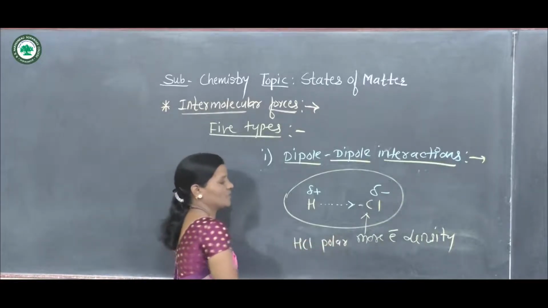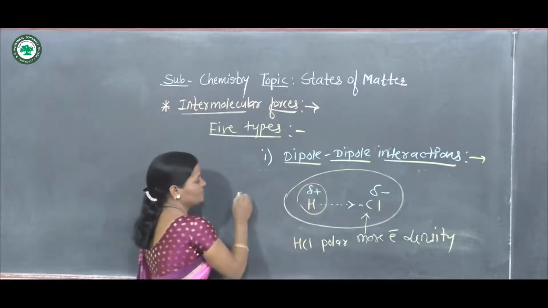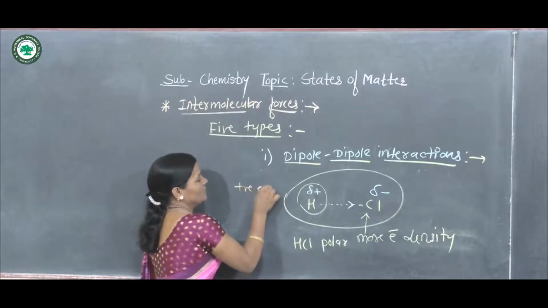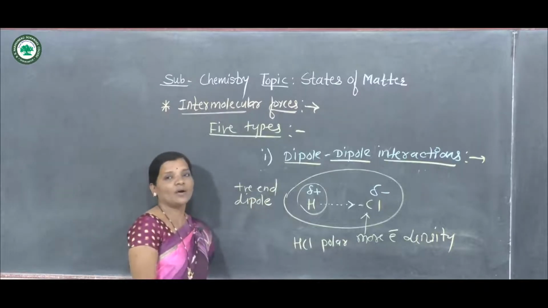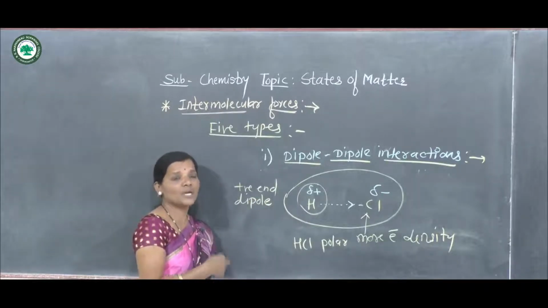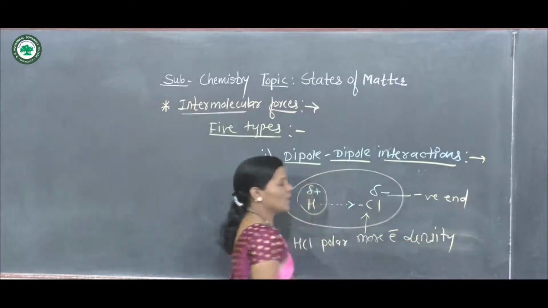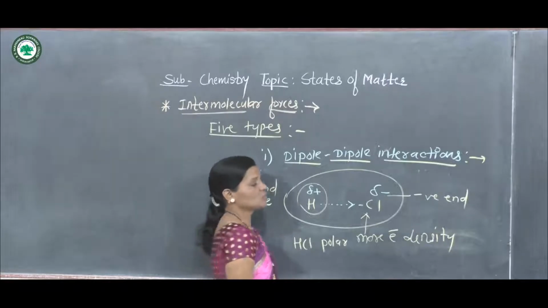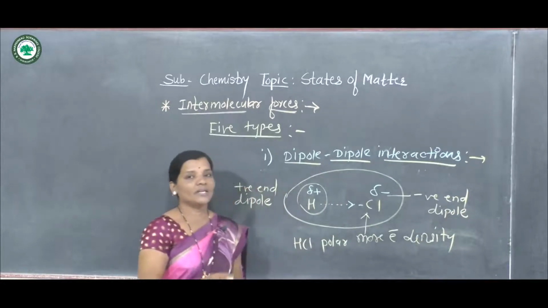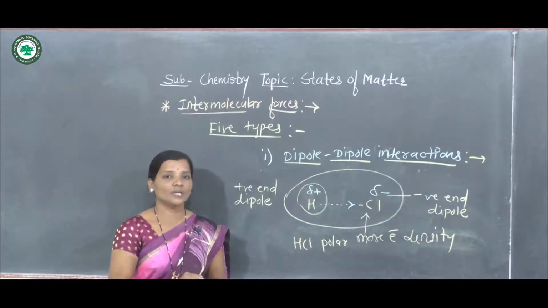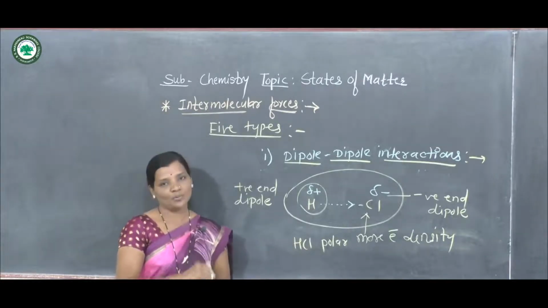and hence the HCl molecule is polar in nature. This one end is called the positive end of this molecule, or we can say positive dipole, and this is called the negative end of this polar HCl molecule, or negative dipole. And so positive and negative dipole formation takes place due to the electronegativity difference between atoms in a molecule, and thus dipole formation takes place.